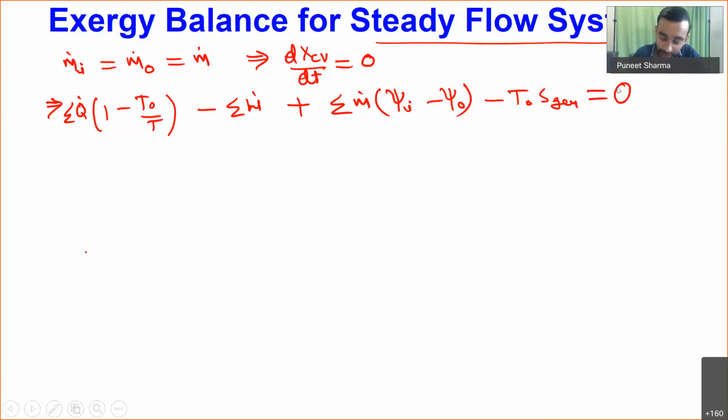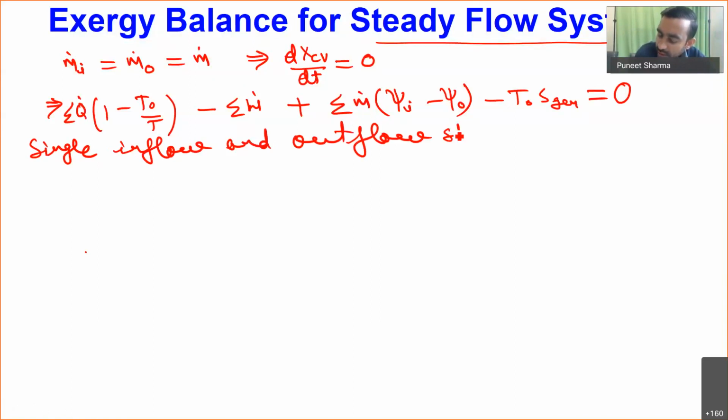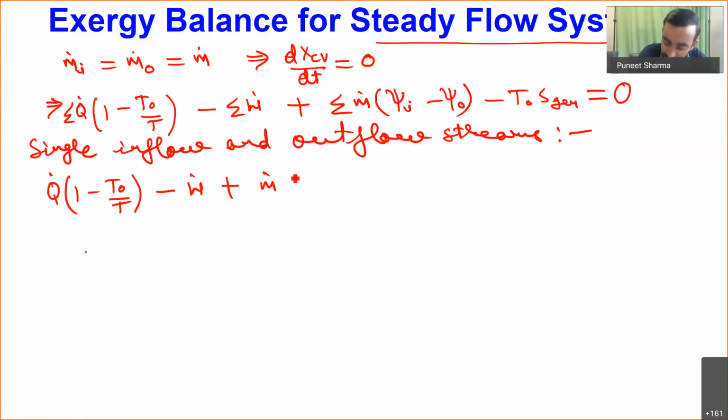Now let me talk about only single inflow and outflow streams. In that case, heat and work interactions are also single. So I will have q dot times (1 minus T naught by T), minus w dot, plus m dot into (psi i minus psi o), minus T naught times S generation, equal to 0.